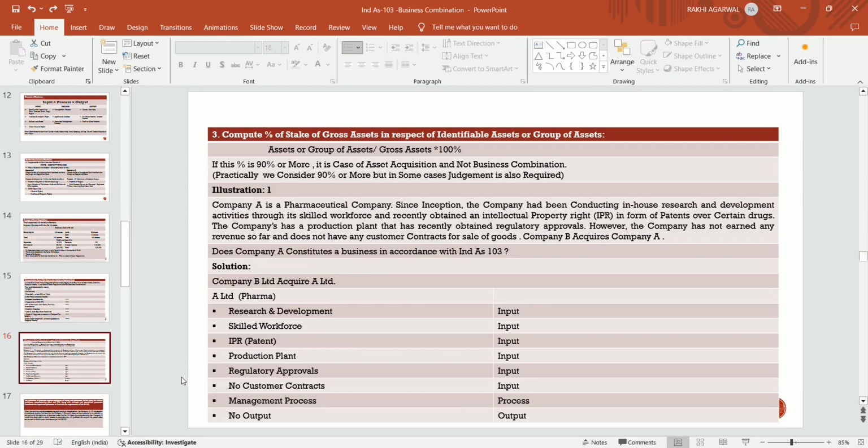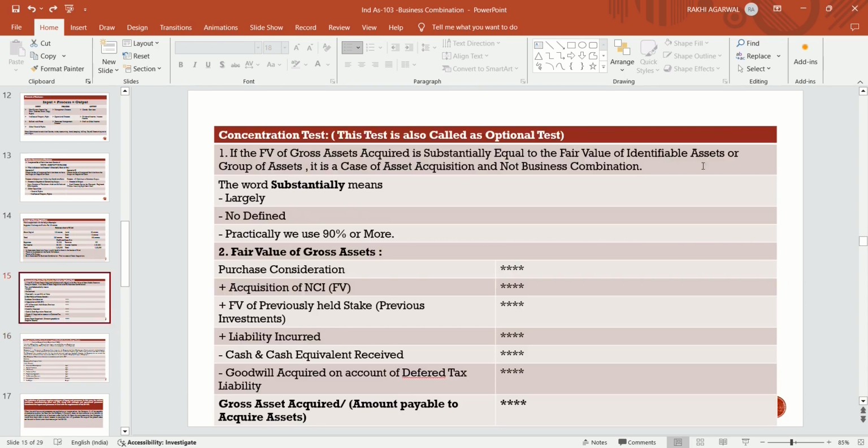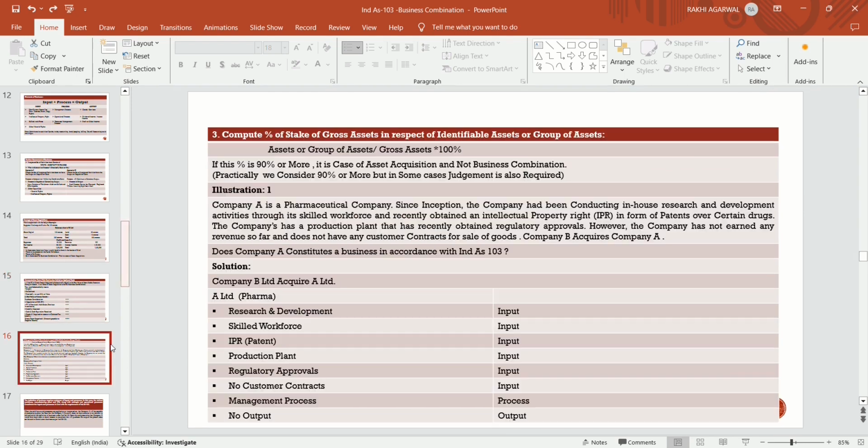Here we are talking about asset acquisition, because if it is 90% or more of the fair value of the identifiable assets or group of assets, it is a case of asset acquisition and not a business combination. We had discussed business combination, where input is there, process is there, and an output generator. But to determine whether it is a case of asset acquisition, we have to do the concentration test.